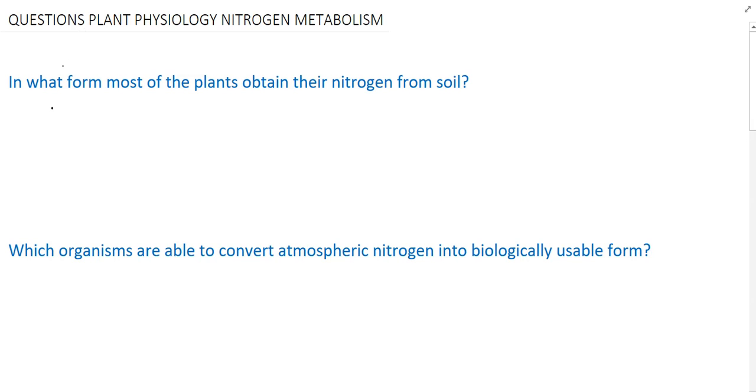So plants are able to obtain the nitrogen from the soil, but in what form? Either in the form of nitrate or in the form of ammonia. So in these two forms, plants obtain their nitrogen from the soil.